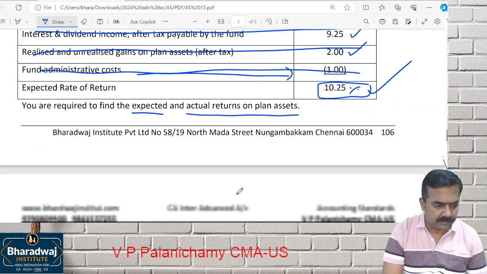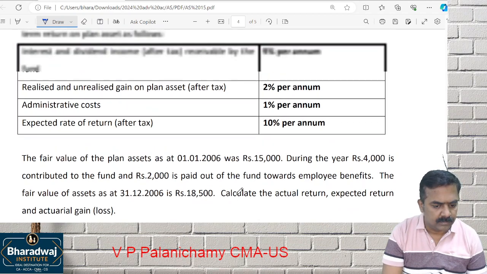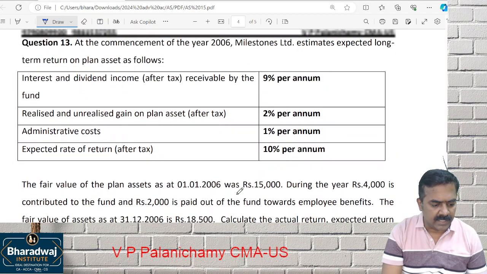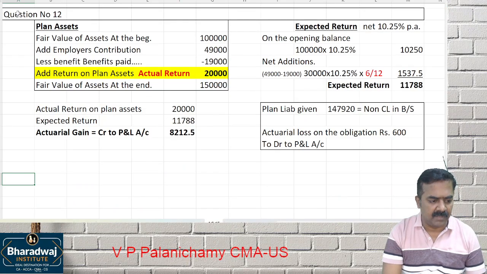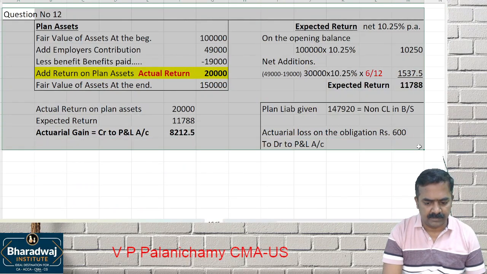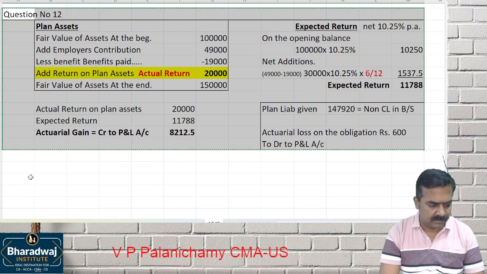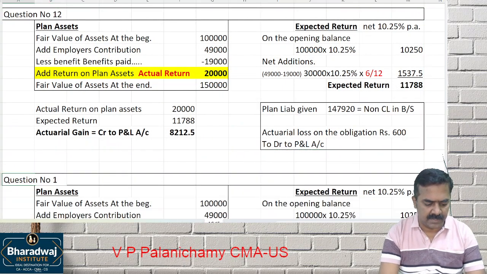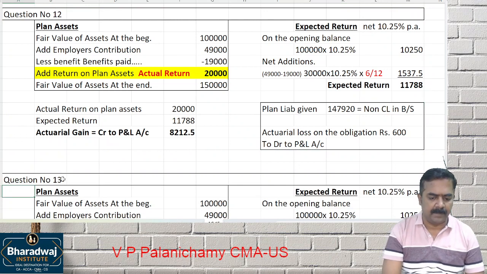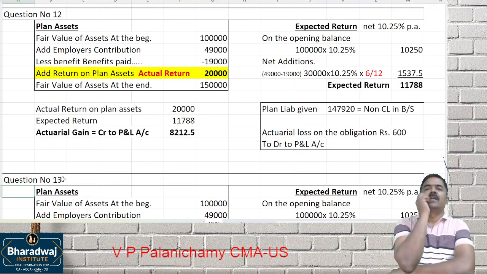Wait one minute. In the same model, I have given question number 13. Only numbers change, but the concept is the same. Try it.